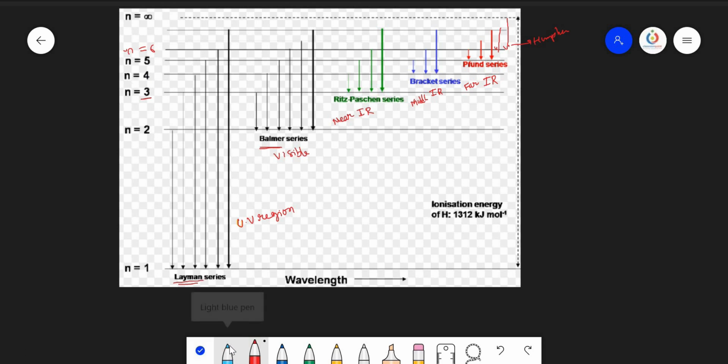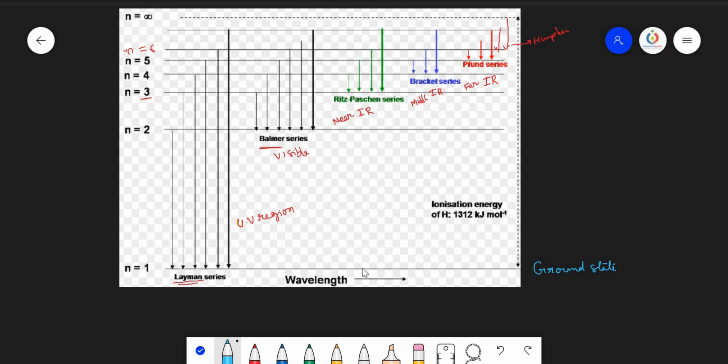Now let's try to see the energy of each of these orbitals, each of these lines, and how to calculate the wave number along with the wavelength and number of spectral lines in this particular hydrogen spectrum. And one thing to be remembered is the first orbit is always called the ground state, or it is also known as the ground level.